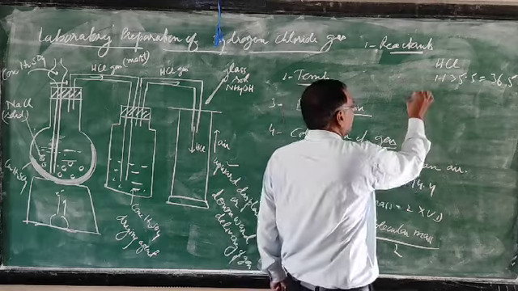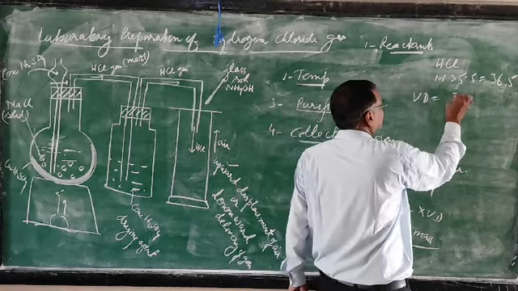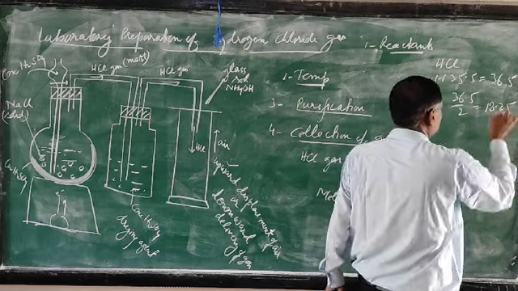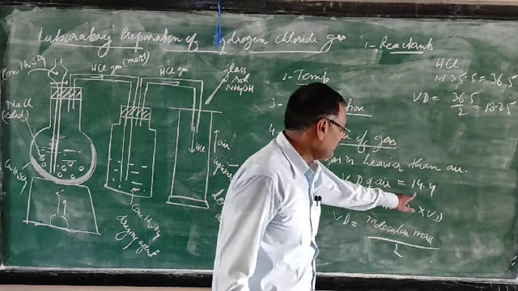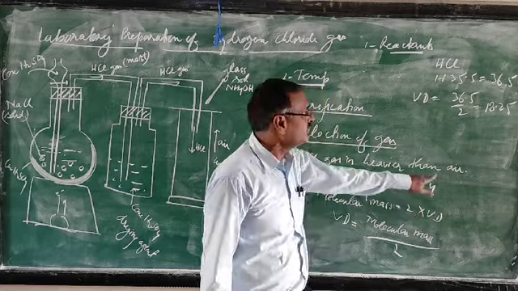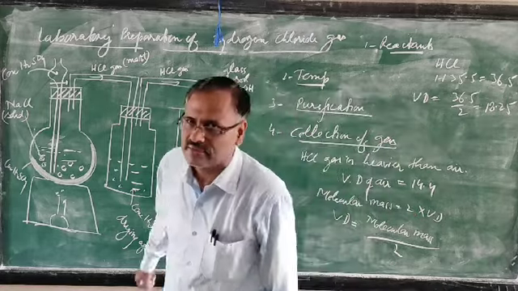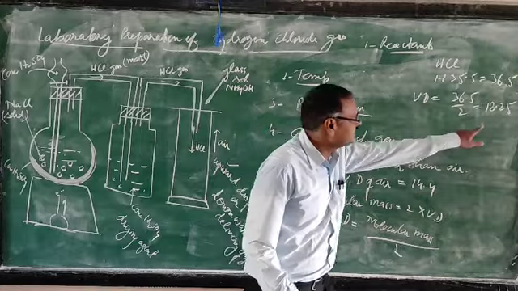Regarding HCl, the molecular mass: hydrogen 1, chlorine 35.5, you are getting 36.5. So vapor density is 36.5 divided by 2, 18.25. Vapor density of air is 14.4 and vapor density of HCl is 18.25. Is it lighter or heavier? By seeing the value, it is heavier.